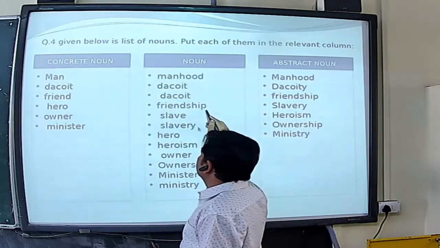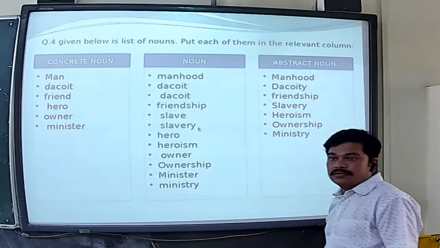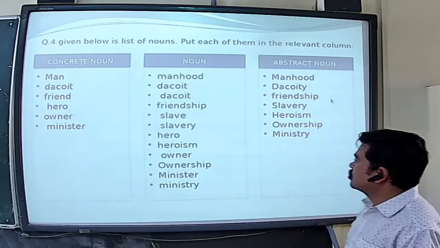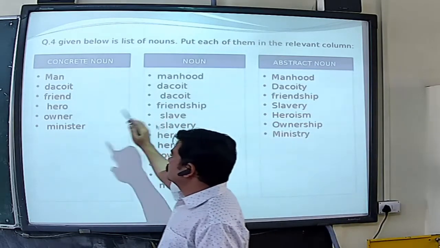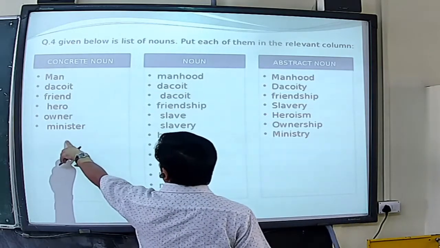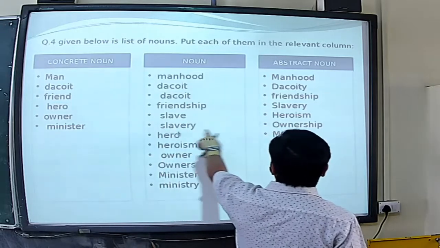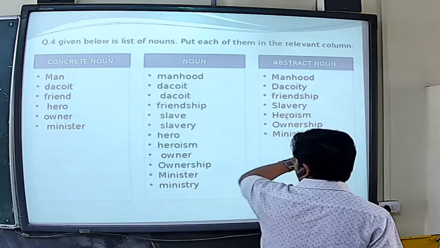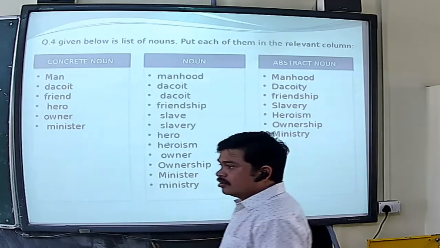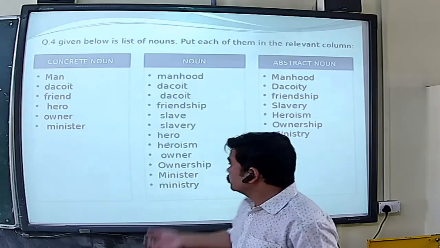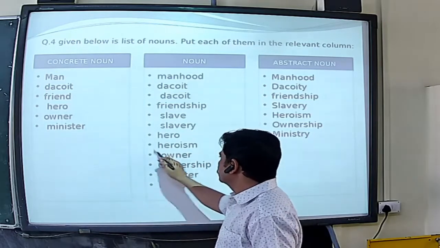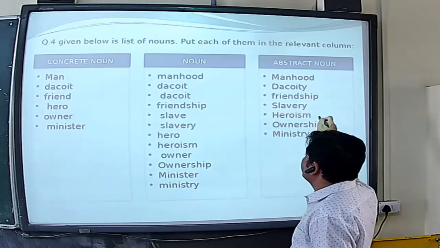Then friendship is also a feeling, so we will write it in the abstract noun column. Slave. This is slave. Slave also will be written in the concrete noun column, and then slavery we will write in the abstract noun column. Hero can be a male person, so we can touch or we can see. So that's why hero is a concrete noun. And heroism will go to the abstract noun.